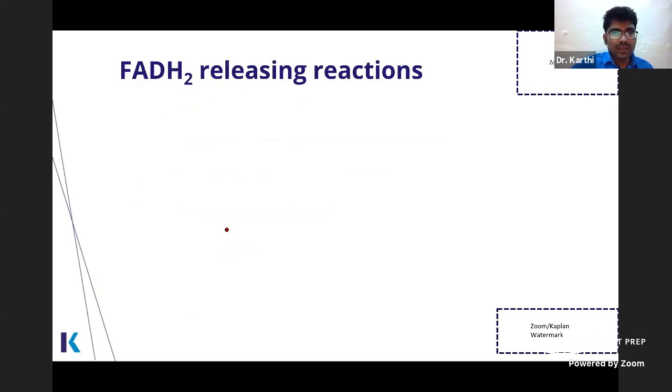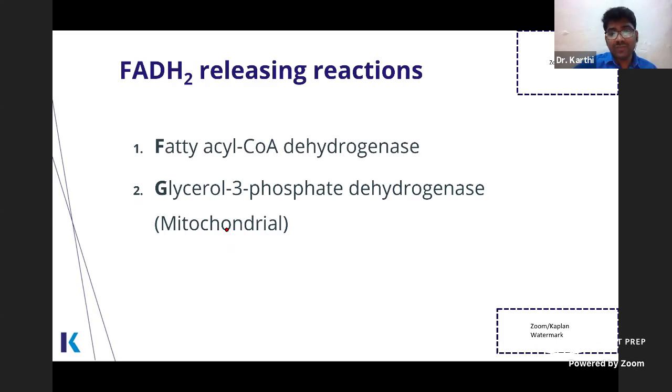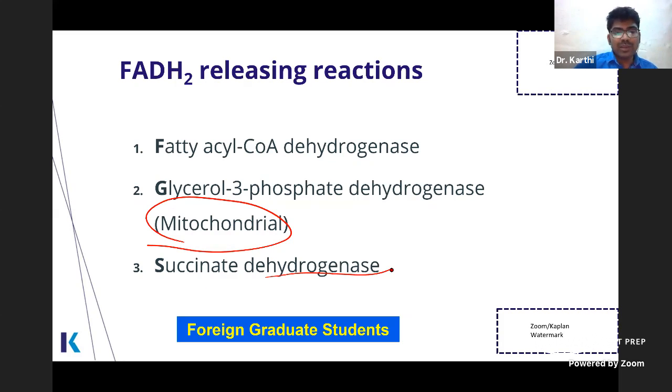Now how will you remember FADH2 releasing reactions? There are a few reactions which convert FAD to FADH2. These are fatty acyl CoA dehydrogenase, glycerol 3-phosphate dehydrogenase, which is in the mitochondria, and succinate dehydrogenase. You can remember this like foreign graduate students. In many colleges nowadays, we have foreign graduate students also.